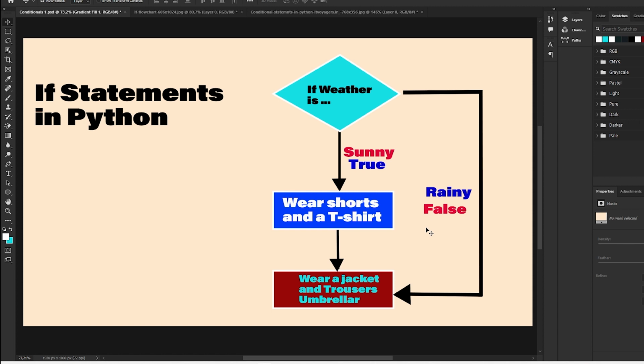So for example, if the weather is raining, I am going to wear a jacket and trousers and take an umbrella. But if the weather is sunny, I'm going to wear shorts and a t-shirt. So conditional statements are important because here they are helping us, in this instance, to make a decision to determine what and what not to do.